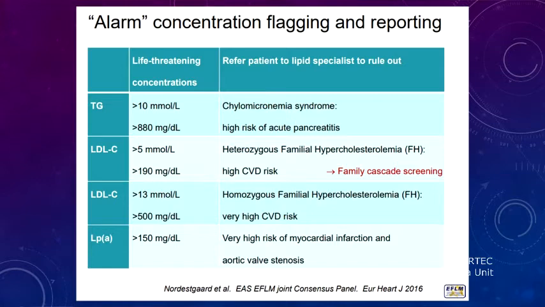This is both for adults and children, so I'm not going to go through lipoprotein, apolipoproteins here. So considering these factors, if the levels of the patients are above these cut points, there has to be urgent